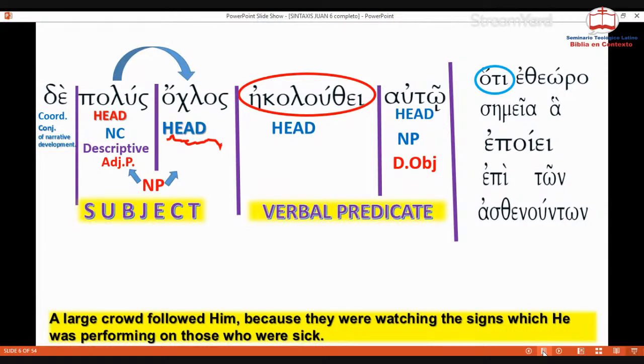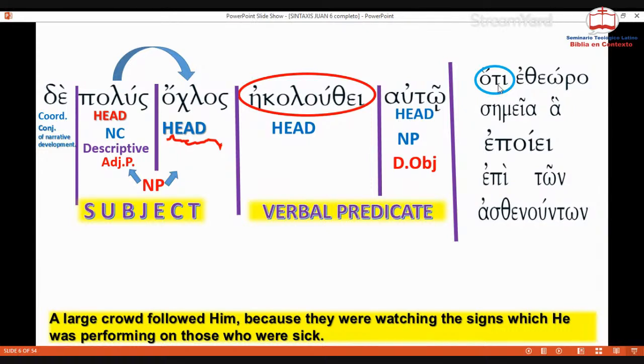But it says oti. Oti has many functions. It works to introduce a subordinate clause, a noun subordinate clause functioning as direct object, with many verbs, like the verb to say. It says that, it says oti. It's like legi oti.